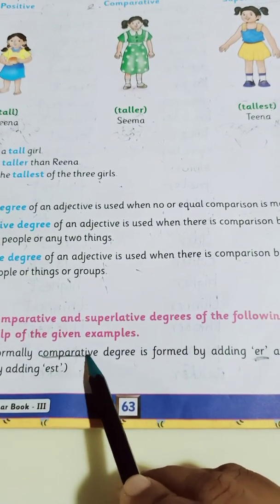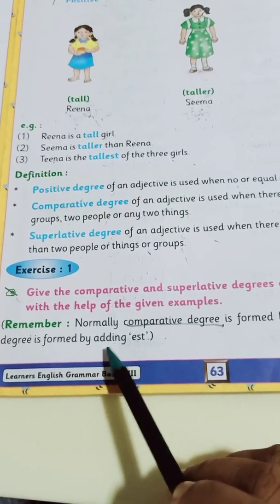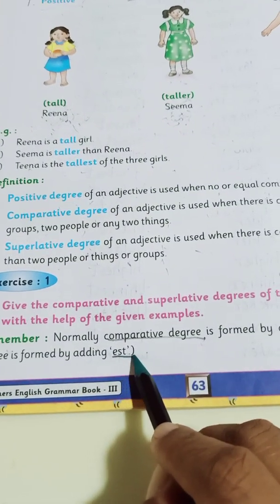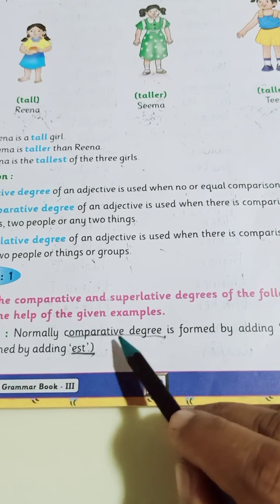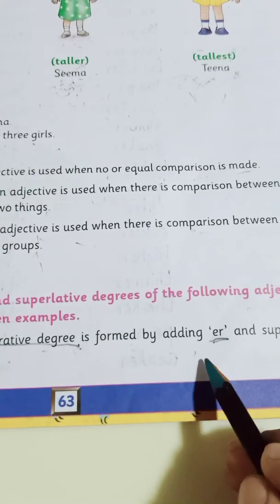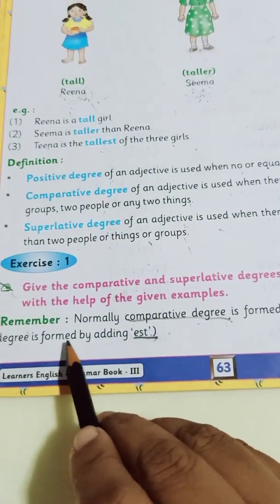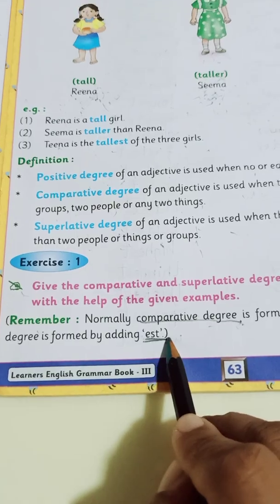Very important. And superlative degree is formed by adding est. Simple. Remember. Comparative degree is formed by adding er, and superlative degree is formed by adding est.